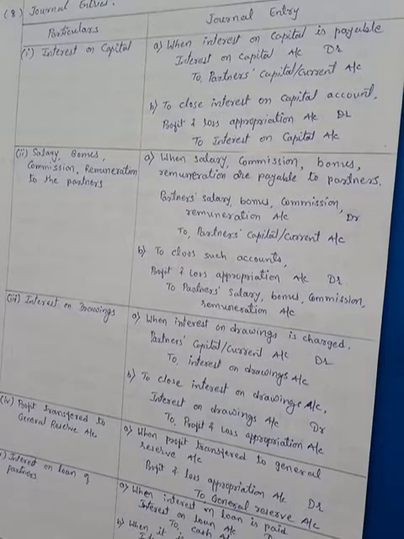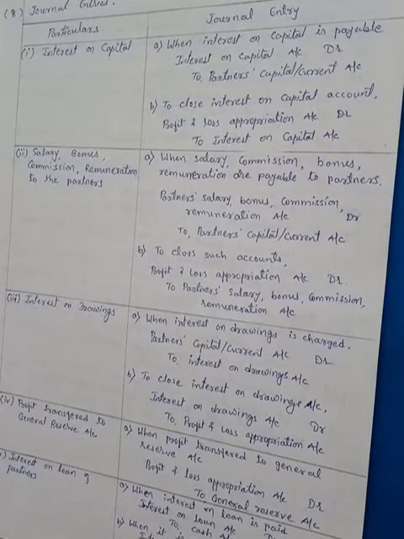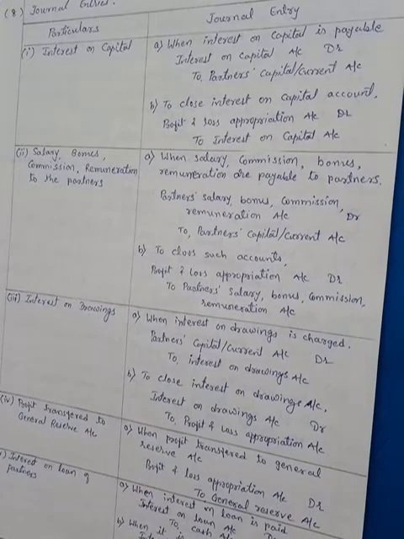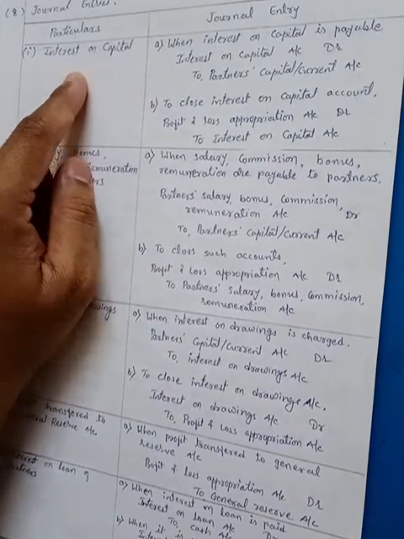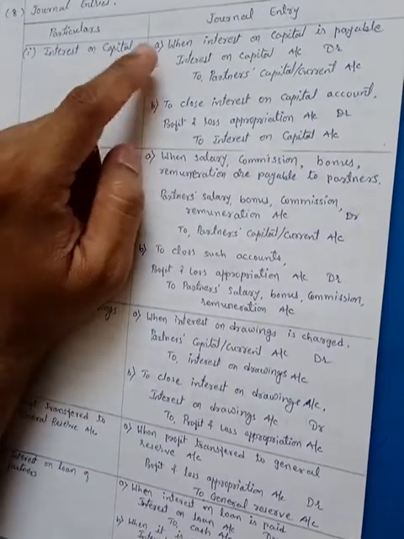With the help of these entries also, we can find out whether the entries which we have discussed in the previous sessions, recorded in the profit and loss appropriation account or in partners' capital or current accounts, are correctly recorded. The first one is for interest on capital. For that, there are two types of entries we have to record.